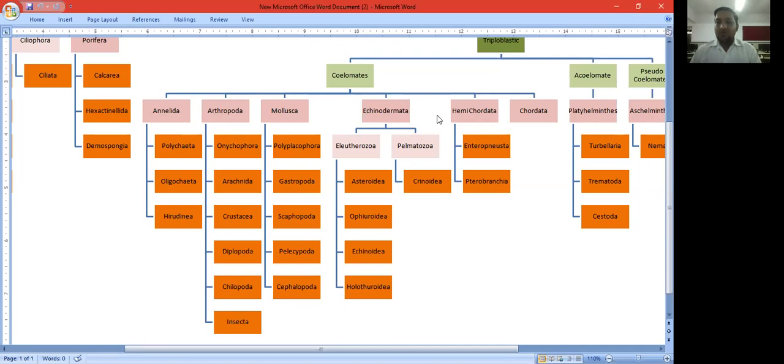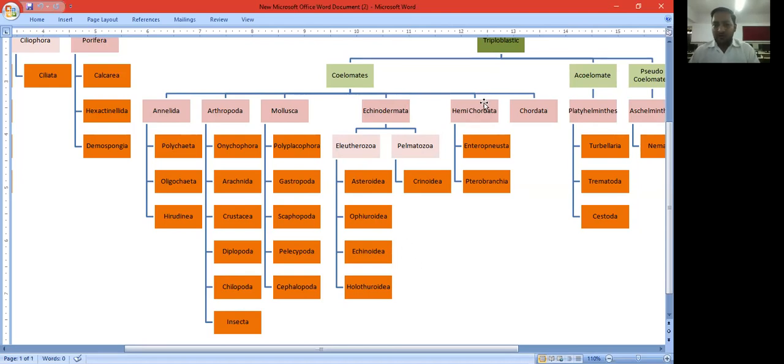Now the Echinodermata. The phylum Echinodermata divides into two main subphyla: the subphylum Eleutherozoa and Pelmatozoa. Pelmatozoa has only one class, Crinoidea. And Eleutherozoa has four classes: the Asteroidea, Ophiuroidea, Echinoidea, and Holothuroidea.